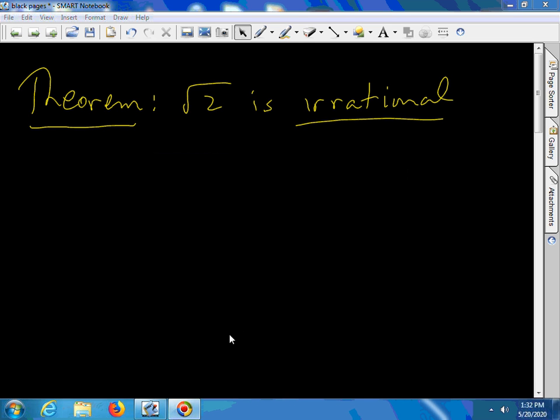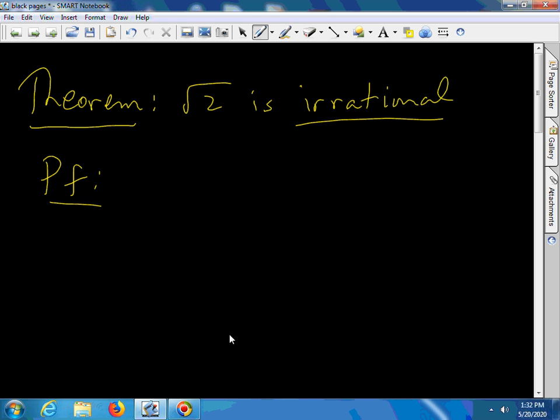In this theorem, we're going to prove that the square root of 2 is not rational. Now, it's kind of hard or impossible to prove directly that a number is irrational, because by definition, an irrational number means that it's not rational.